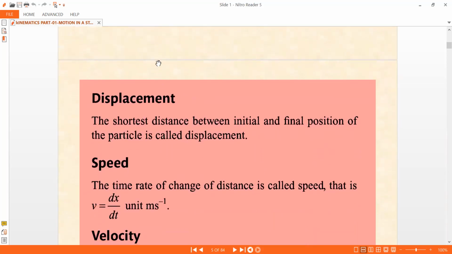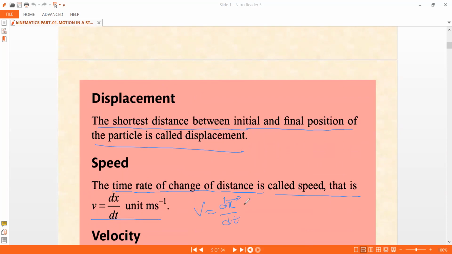So the displacement, that is the next part. The shortest distance between the initial and the final position of the particle is called displacement. And speed: the time rate of change of distance is called speed. So that is dx by dt. So velocity is given by dx by dt.